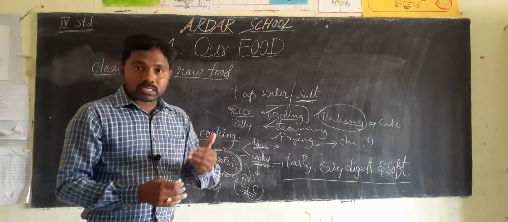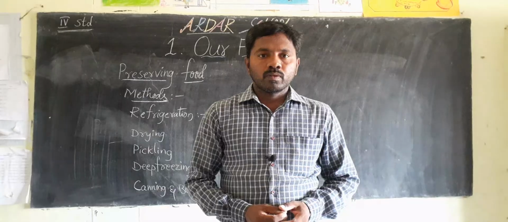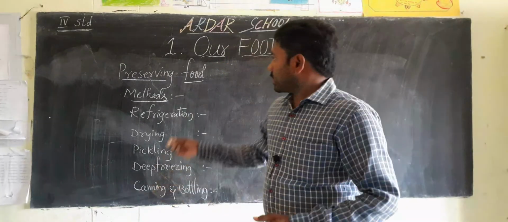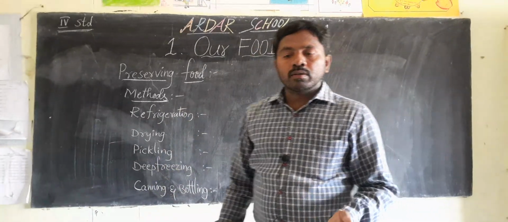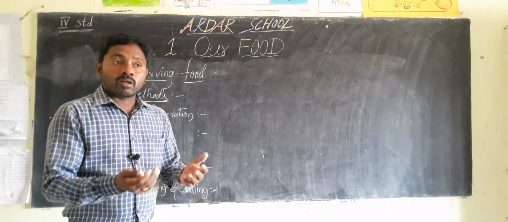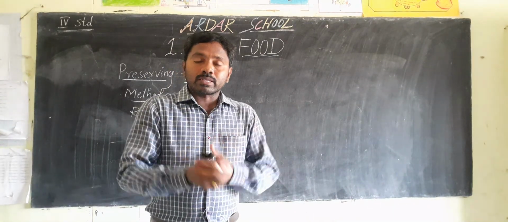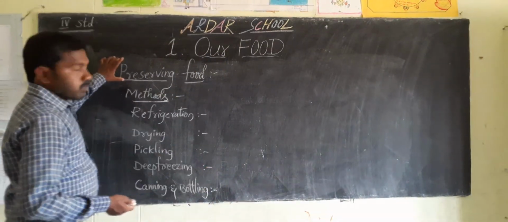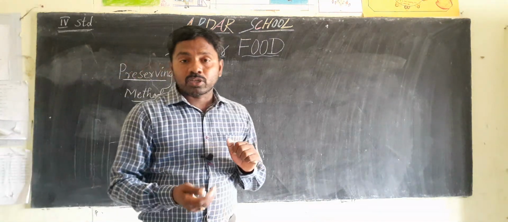Okay, now we discuss preservative methods, preserving food after cooking. Farmers also store their crop in a particular area, and at that time they also follow some preservation methods.